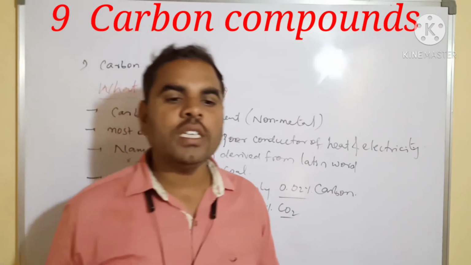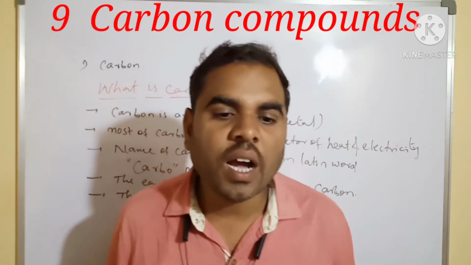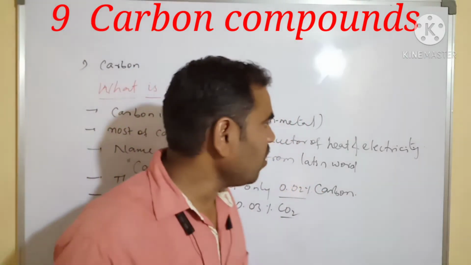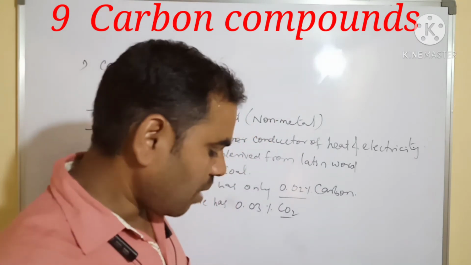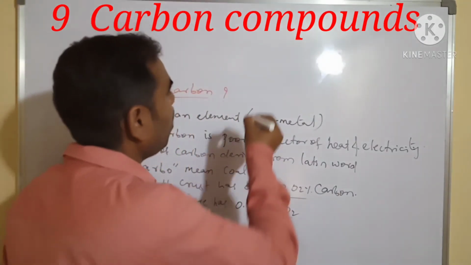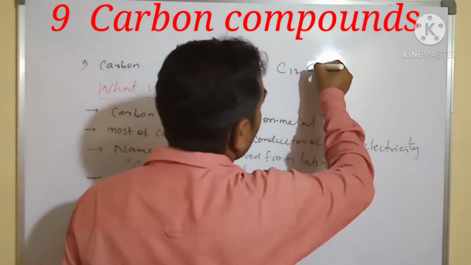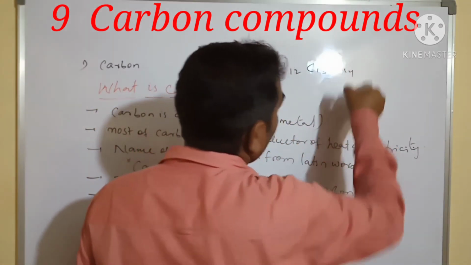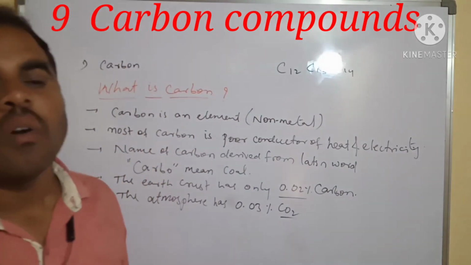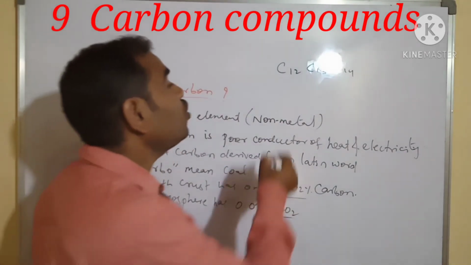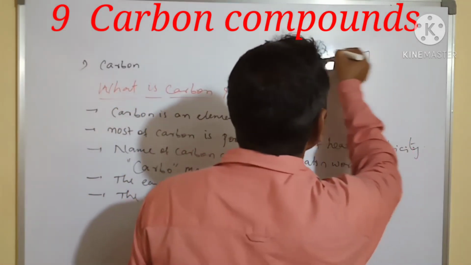Next we have to see the forms of carbon. There are various forms of carbon: C12, C13, C14. What are these? Isotopes of carbon.